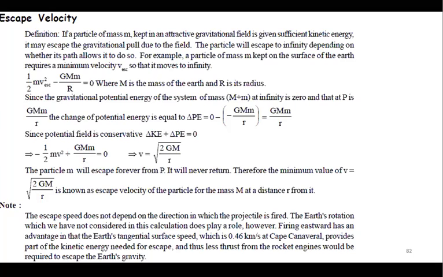So I will use the conservation of energy. Suppose I'm on Earth and I'm throwing something with velocity v. It will have kinetic energy, which is half mv square, and potential energy, which is minus GMm by R. But I'm saying that finally it is escaping the Earth's gravity, so net energy will be zero. If you calculate, you will get root 2GM by R, which is root 2gR. Yes or no? So this is your escape velocity. Make sense?